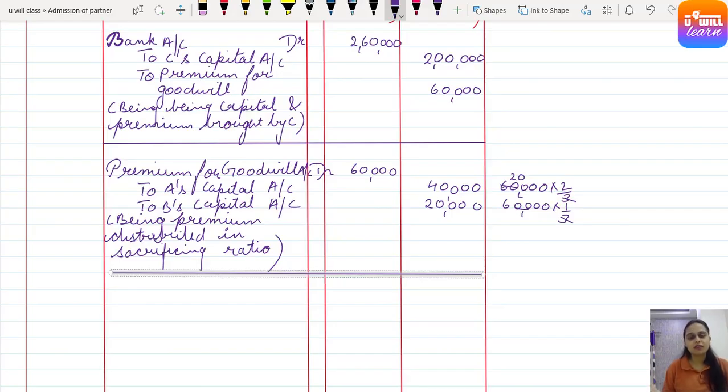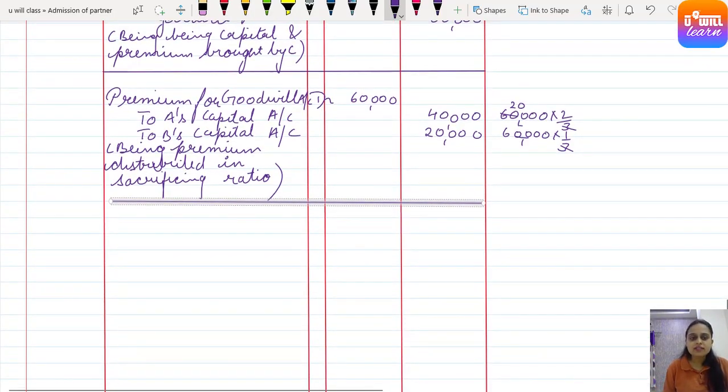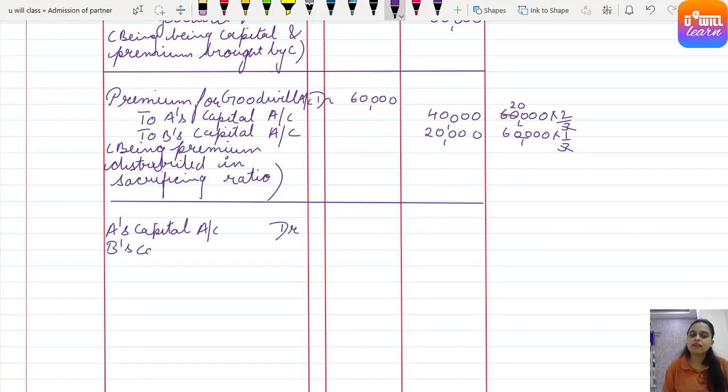Clear? So bank is giver, meaning cash is decreasing, so it must be credited because money is going out of the business. Who is receiving this money? Who is taking this? A's capital account debit. New entry for you to learn. From where we end, from that point only we start. A's capital account debit, B's capital account debit to bank because money is being withdrawn.